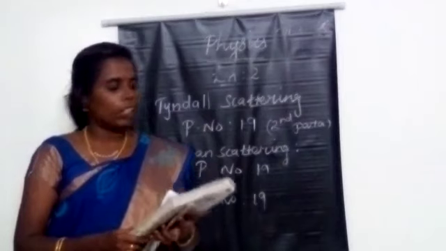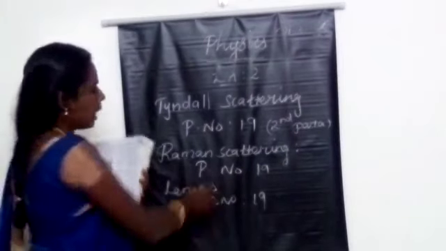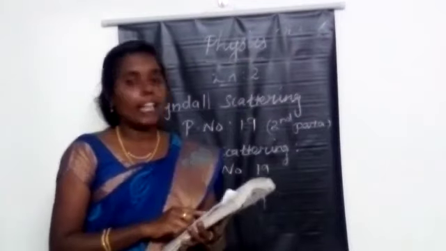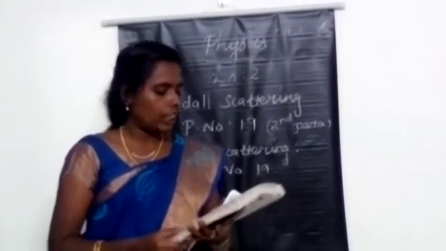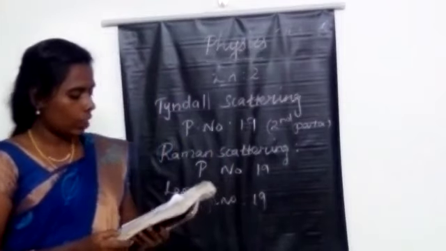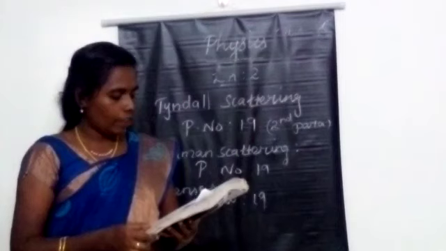Have you all marked? The next one is, what is Raman scattering? The same page number 19, second paragraph, mark it. The scattered light contains some additional frequencies other than the incident frequency. This is known as Raman scattering or Raman effect. In that fourth paragraph, just mark it.